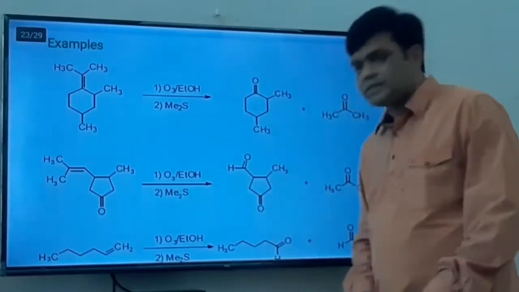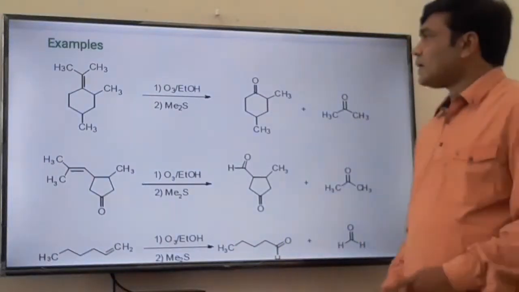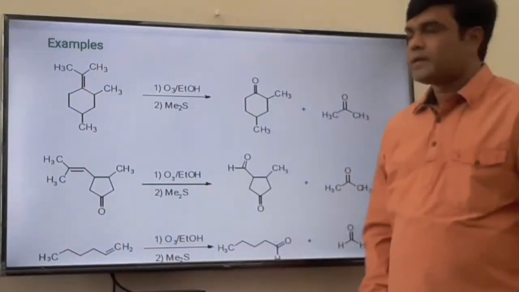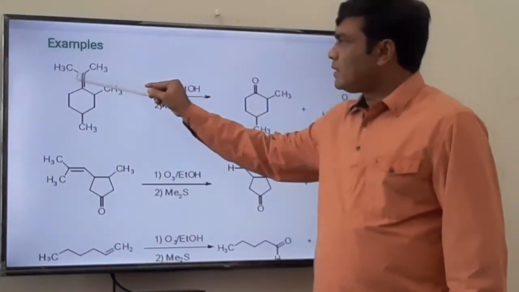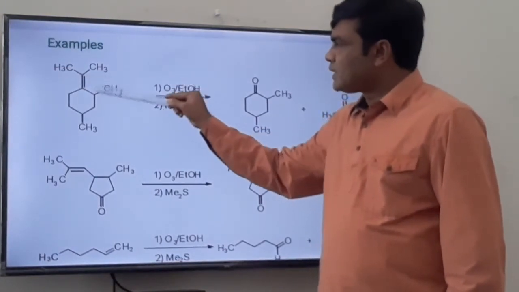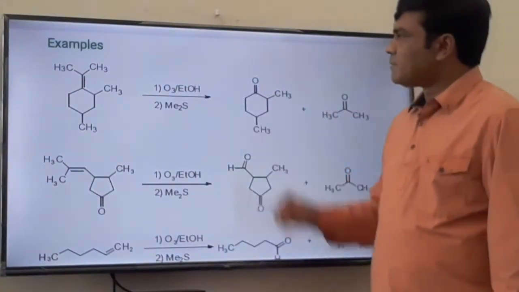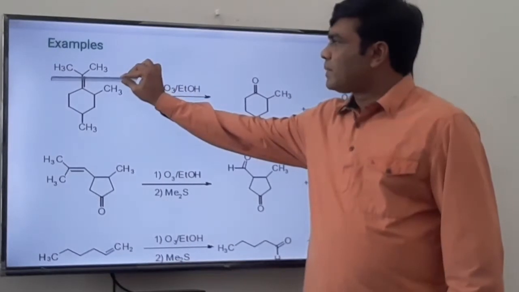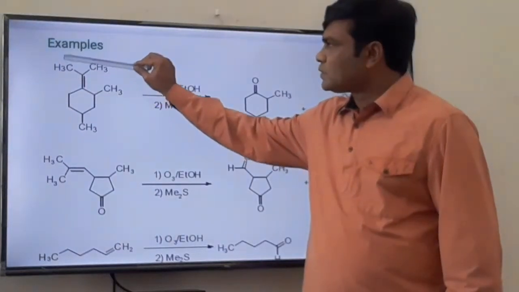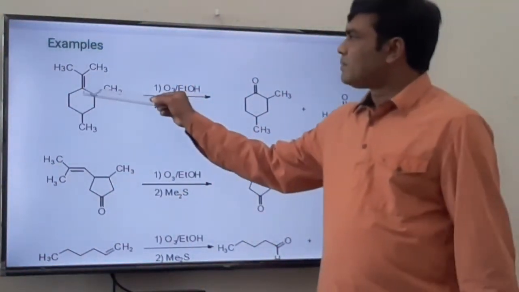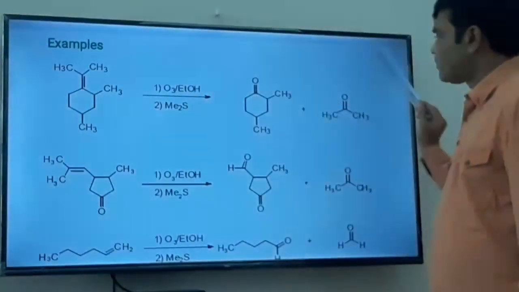Now let us have a look at some examples of this ozonolysis. This is an alkene, a carbon-carbon double bonded compound. First the ozonide will form. How to write the ozonide? Remove this carbon-carbon double bond, write one oxygen here, two oxygens here in this fashion, what I have told you earlier, and then on reaction with dimethyl sulfide, what will happen? The upper part will oxidize to acetone, and this part will also oxidize to ketone. So two ketone molecules are obtained. Here it is C double bond O, that is a substituted cyclohexanone moiety, and this ketone is acetone.